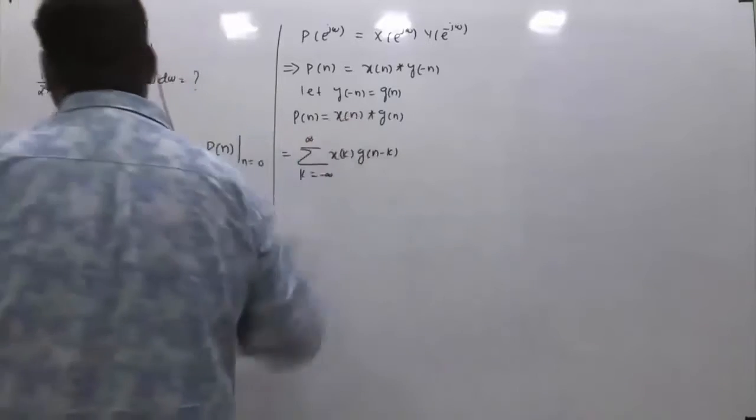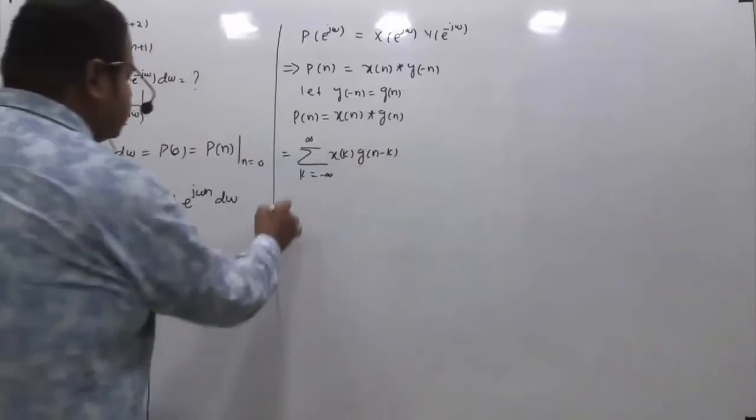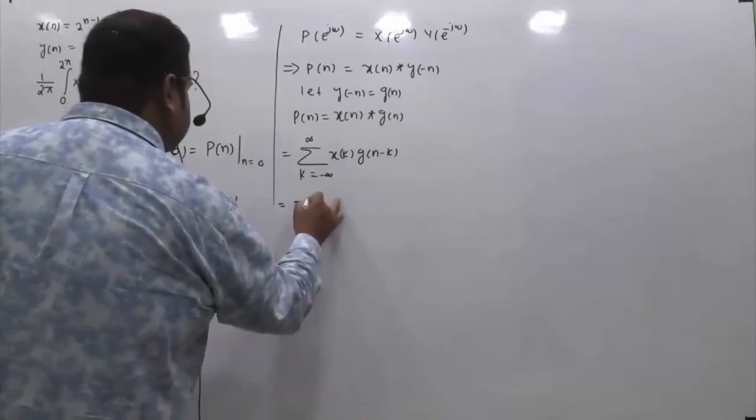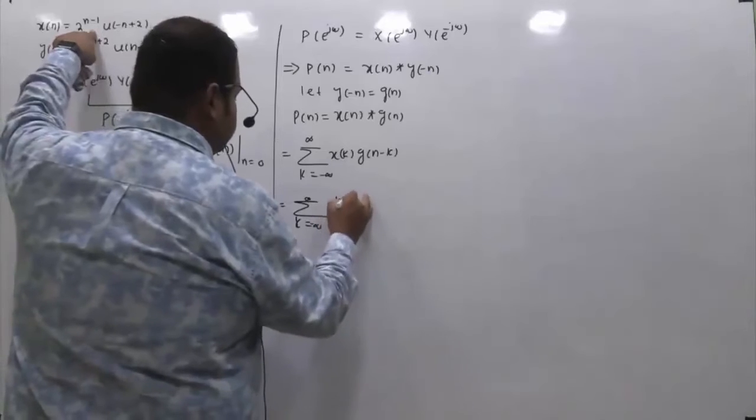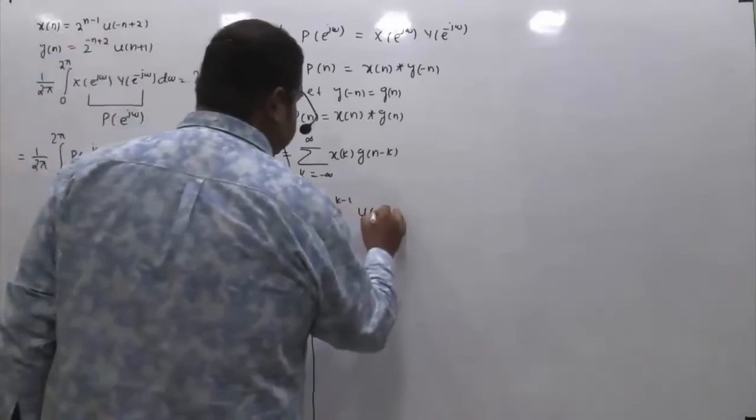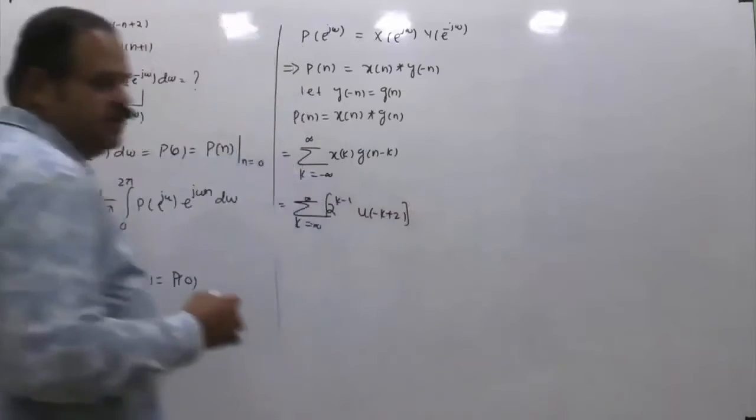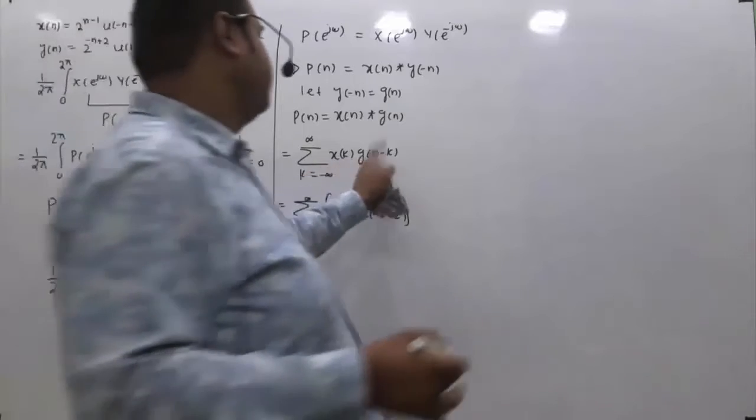Now the first thing is, we have this x[n], so we can use this x[k]. If I ask you what this x[k] is, you just have to replace n with k, so it is 2^{k-1} u[-k+2]. Now let us first get what g[n] is, since it will be easier for us to then write g[n-k].